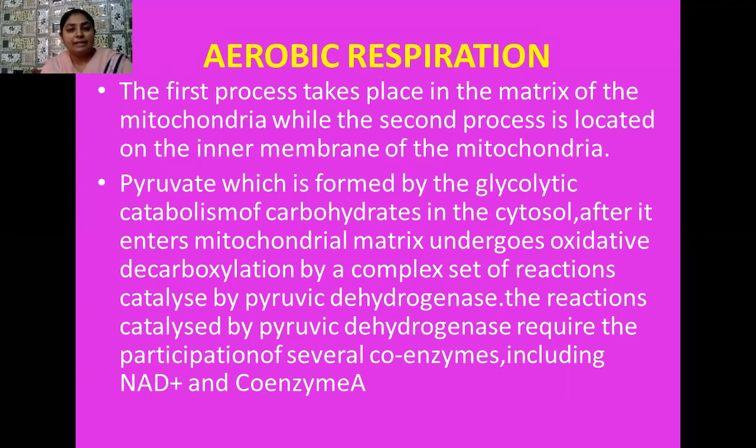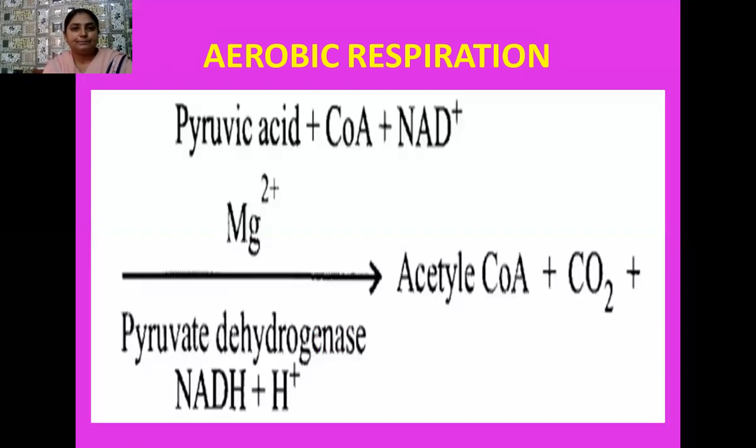It is a complex set of reactions, catalyzed by the enzyme pyruvate dehydrogenase. The reactions require the participation of many coenzymes along with pyruvate dehydrogenase, and these coenzymes may be NAD plus, an energy-rich molecule, and coenzyme A.